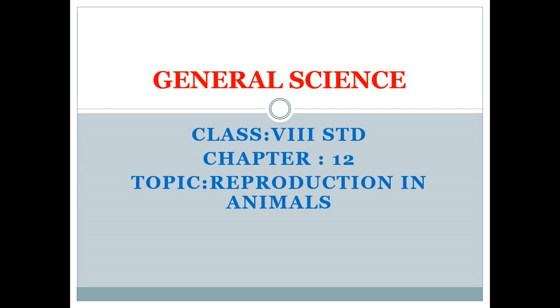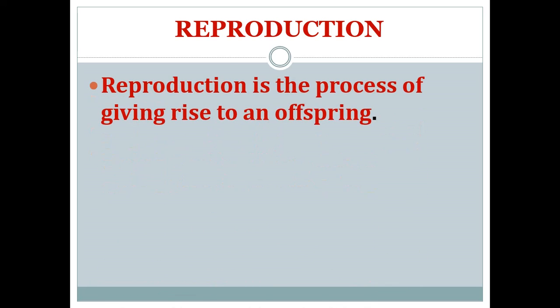Hello children, in this class we are going to see the new chapter in biology, that is reproduction in animals. So first we can see what is meant by reproduction. Reproduction is the life process which gives rise to an offspring. It is the process which will give rise to a new young one, or to the development of a new young one.